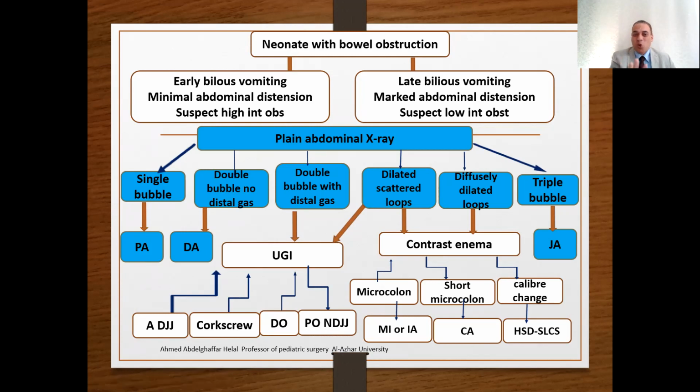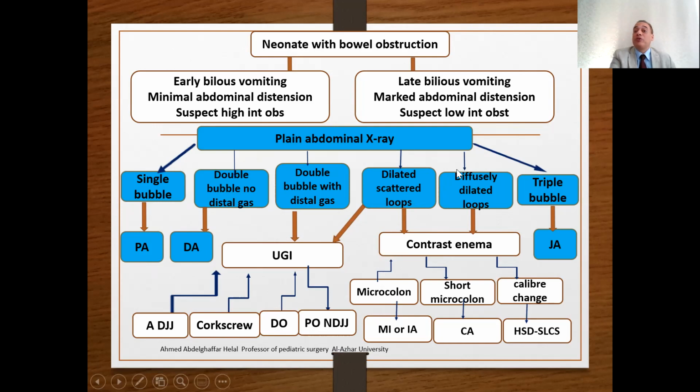Okay, but these are four possibilities for the upper GI: abnormal duodenojejunal junction, corkscrew, or duodenal obstruction, complete obstruction of the duodenum. Is this complete obstruction of the duodenum the same as corkscrew, needing urgent surgery? Or partial obstruction of the duodenum with a normal duodenojejunal junction? In such cases, elective surgery. So return to the X-ray.